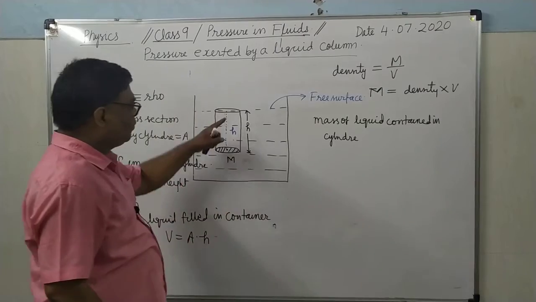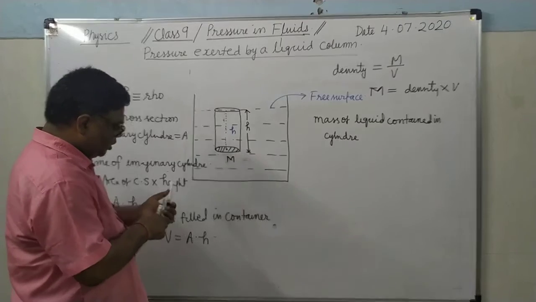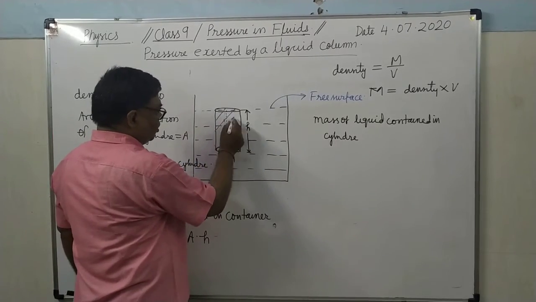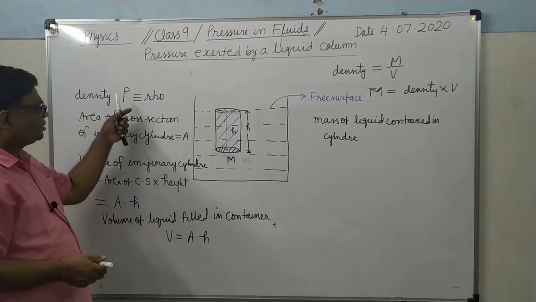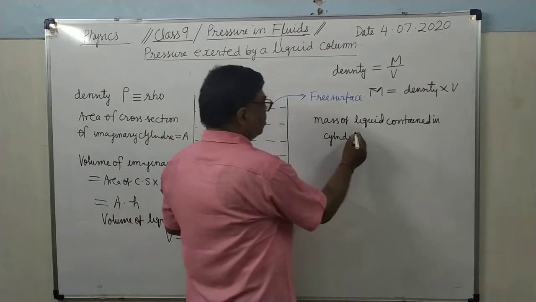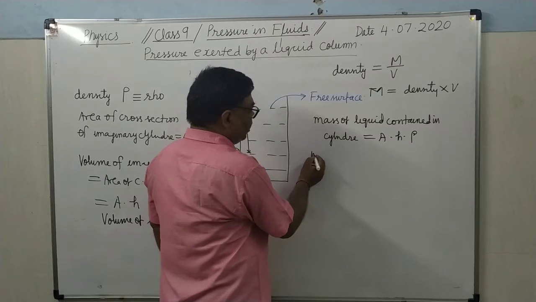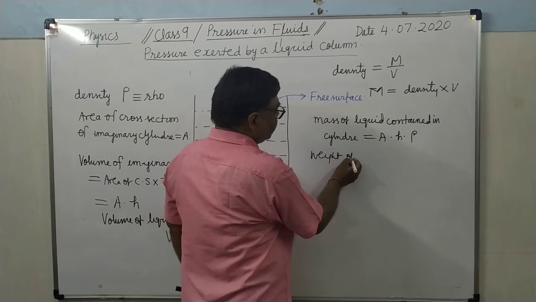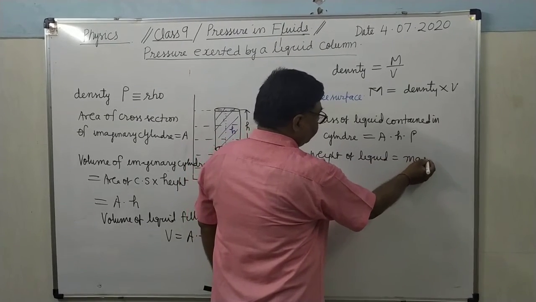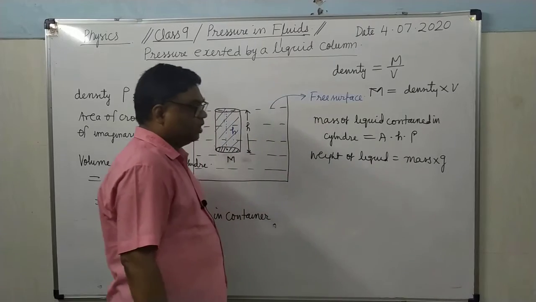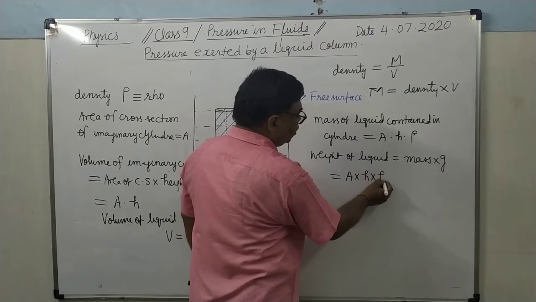So what is the mass of liquid which is contained in this cylinder? It will be equal to volume, which is this, and density, which is rho. So it will be equal to A into H into rho. So what will be the weight of liquid? Weight of liquid equals mass multiplied by acceleration due to gravity. Means it will be equal to A into H into rho into G.